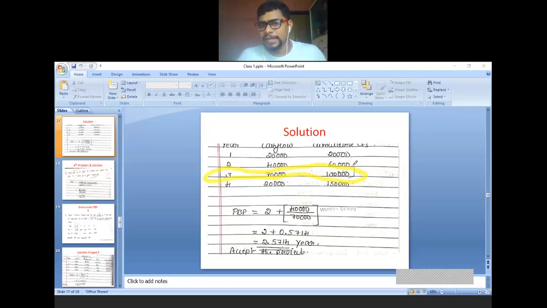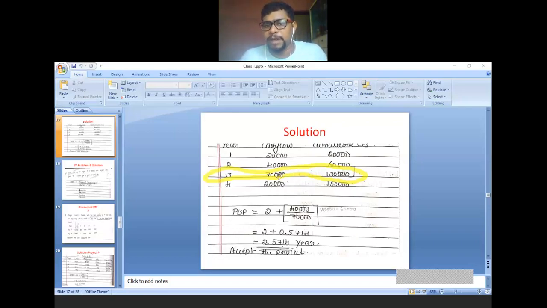In the second year, how much have you recovered? 60,000. But actually how much do you have to recover? 1 lakh rupees, that is your investment amount. Take the difference: 1 lakh and 60,000 difference is 40,000. Your investment amount minus what you have recovered in the previous year, that is 60,000. So 1 lakh minus 60,000, 40,000 is the unrecovered amount of investment, divided by cash flows